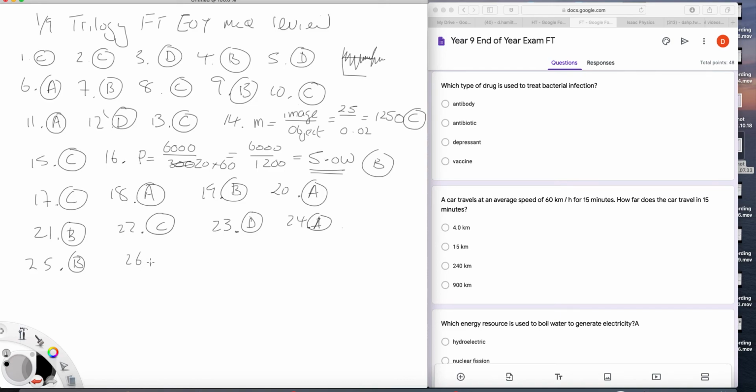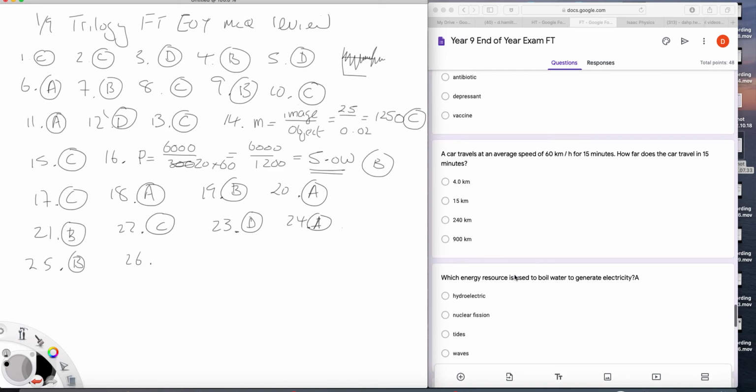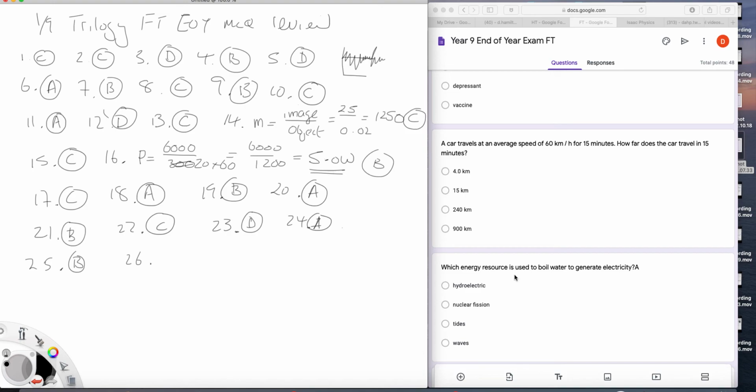26. A car travels an average speed of 60 kilometers per hour for 15 minutes. That's 60 kilometers in 1 hour, but for 1/4 of 1 hour. So that'll be 60 divided by 4, 15 kilometers, which is B. Because 15 minutes is 1/4 of 1 hour, so it has travelled 1/4 of 60 in that time.